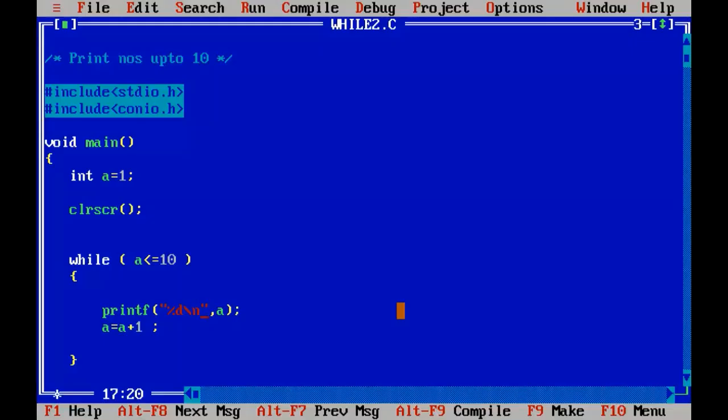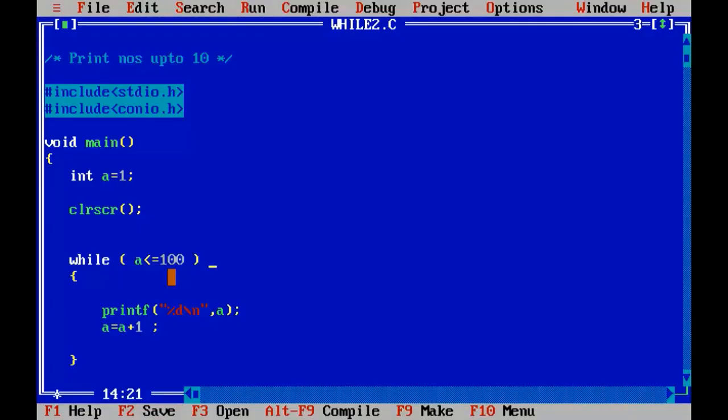Right. So what if I want to print up to 100? I'll just replace this 10 with 100. So it will iterate up to 100. This loop iterates itself 100 times. Control F9. So here we have got it.